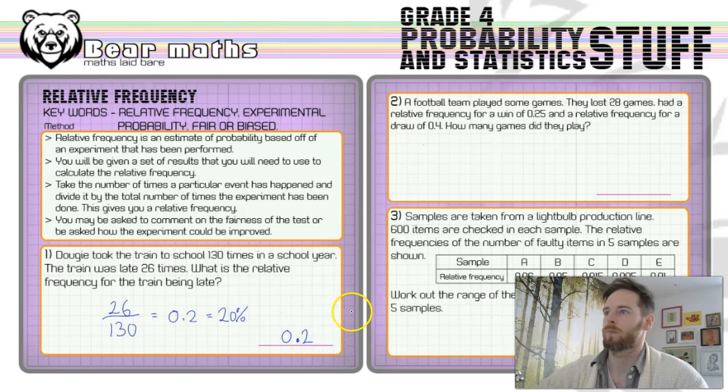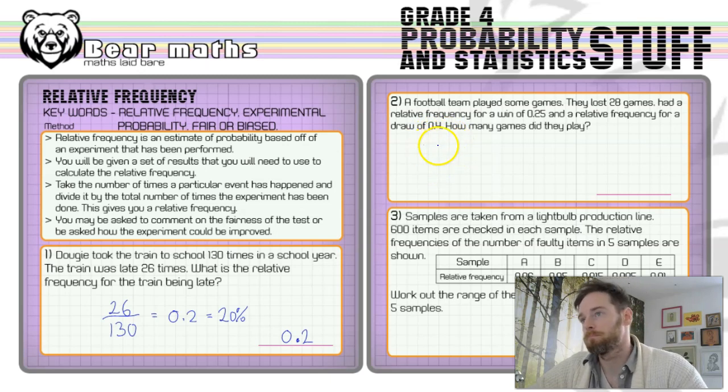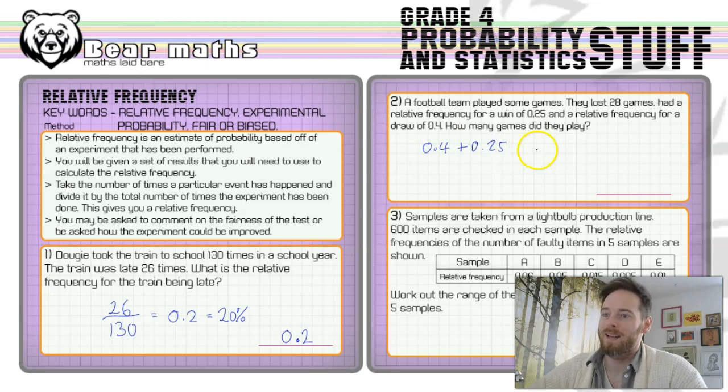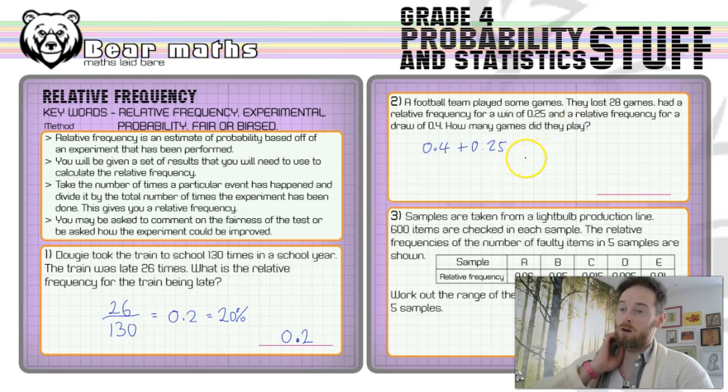Now, in question number 2, we've got a football team who played some games. They lost 28 games. They had a relative frequency for a win of 0.25, so 25% of the time they won a game, and 0.4 for a draw, so 40% of the time they drew. You can always think of those decimals as percentages quite easily, but if we add those decimals together, 0.4 plus 0.25, and then add the relative frequency of the loss, we are getting one whole amount, because those events are mutually exclusive.